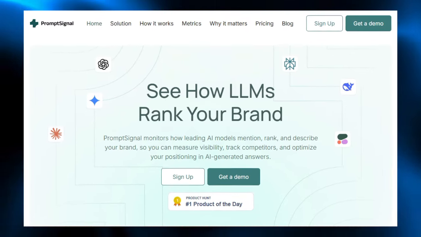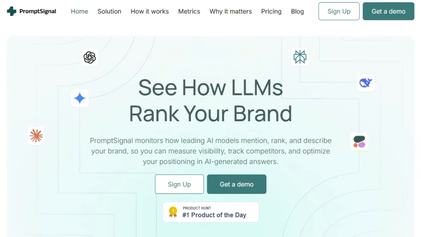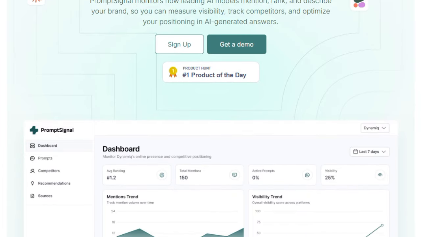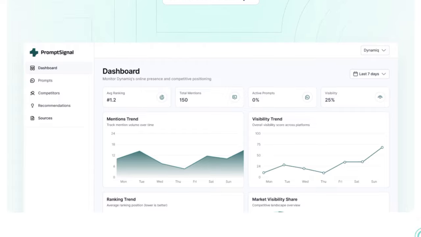Imagine being able to see exactly how your brand is being perceived by powerful large language models. How often it's mentioned, how it ranks against competitors, and what sentiment surrounds those mentions. That's the unique promise behind PromptSignal. Rather than relying solely on traditional SEO or media tracking tools, this platform steps deeply into the emerging frontier of AI visibility, tracking how generative models respond to prompts that relate to your brand.